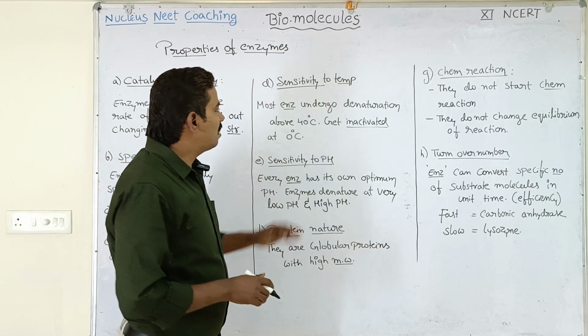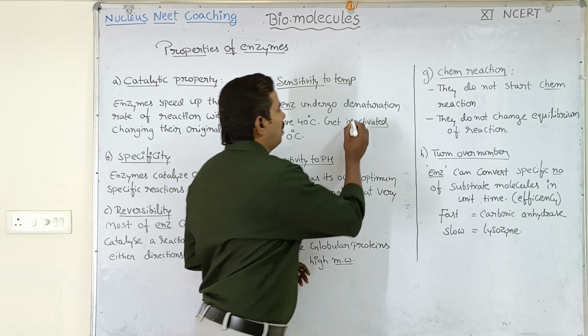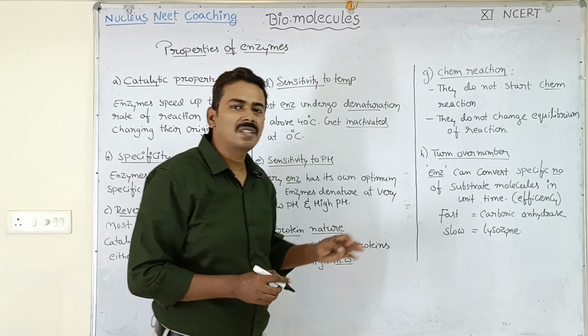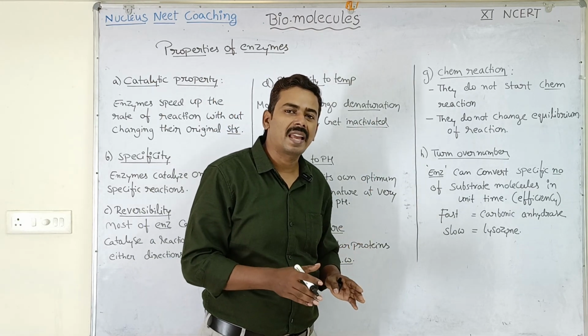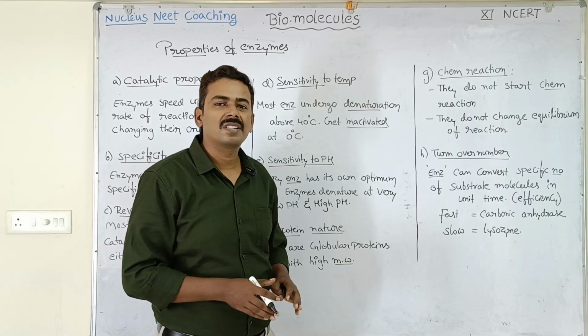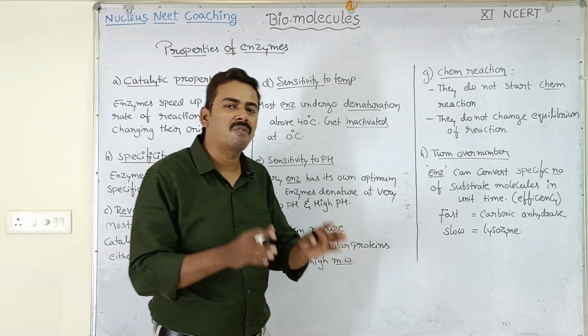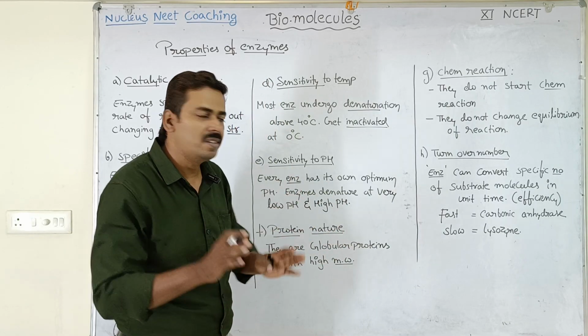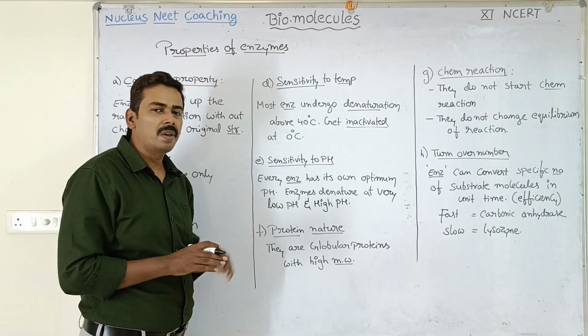So there is a difference between denaturation and inactivation. Denaturation means permanent loss of catalytic activity, whereas inactivation means temporary loss of catalytic activity. Got the point?